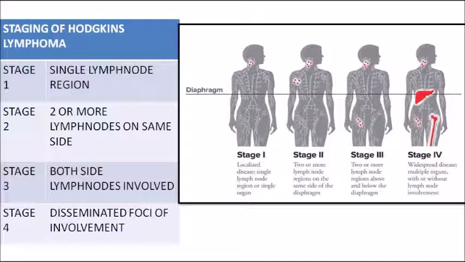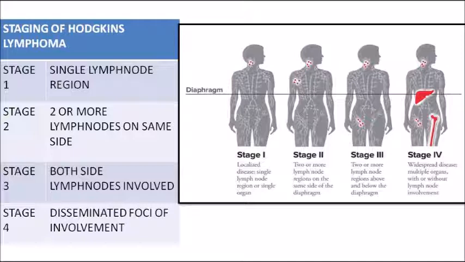Okay, so they are classified into stage 1, 2, 3 and 4, and this particular staging is based upon the location of the diaphragm. So just see that picture, now concentrate on that picture. In that picture you can see the diaphragm, right? For stage 1, the first picture, above the diaphragm only one single lymph node is involved. Okay, that is stage 1. If two or more lymph nodes on the same side, that is on the same side above the diaphragm, are involved, it is stage 2.